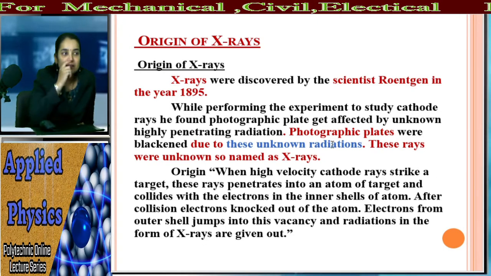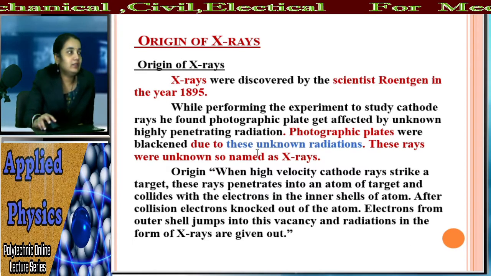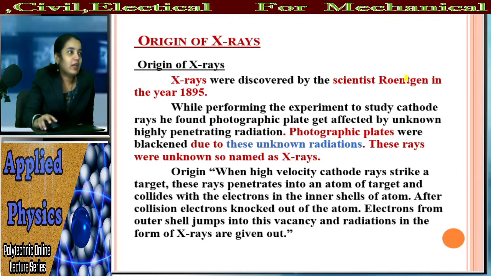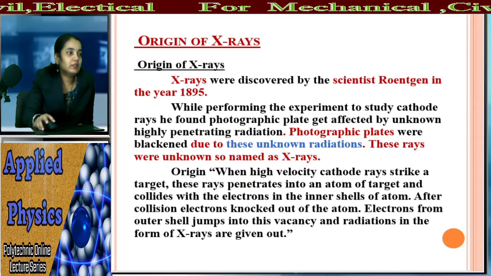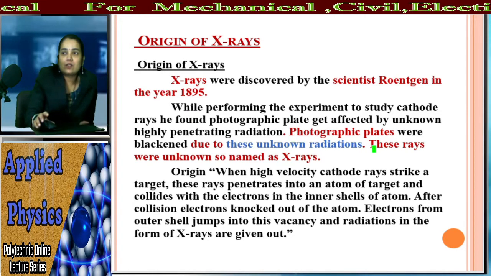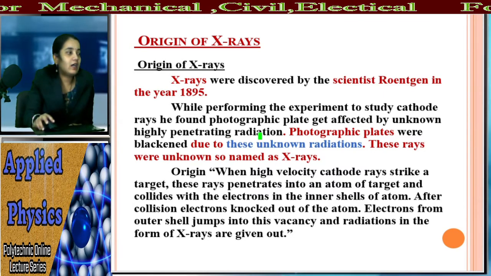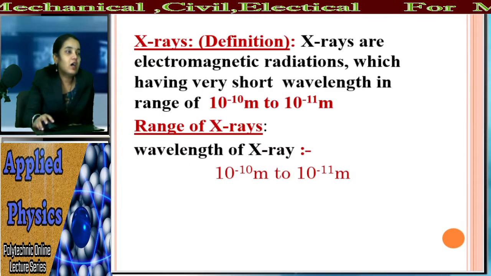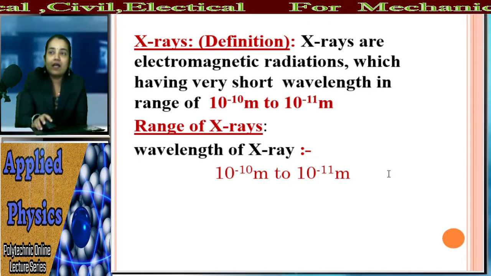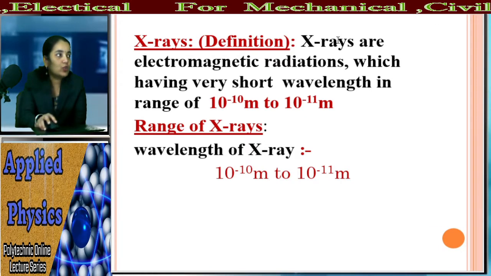X-ray was discovered by the scientist Röntgen in the year 1895. That we have studied. And also, what do we know about the X-ray? लक्षात आहे का तुमच्या की एक्सरे म्हणजे काय? What is the meaning of X-ray? The X-rays are electromagnetic radiations having very short wavelength. X-ray म्हणजे काय की X-rays are the electromagnetic radiations which are having very short wavelength.